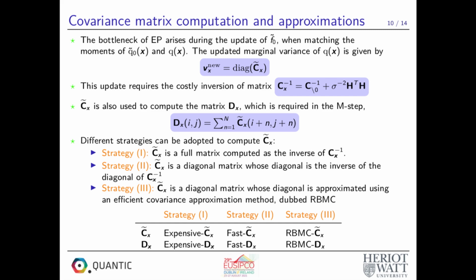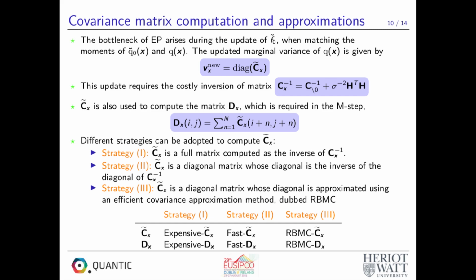Different strategies can be adopted to compute the covariance matrix Cx tilde. In the first strategy, Cx tilde is a full matrix computed as the direct inverse of Cx to the power of minus 1. In the second strategy, Cx tilde is a diagonal matrix whose diagonal is the inverse of the diagonal values of Cx to the power minus 1. In the third strategy, Cx tilde is a diagonal matrix whose diagonal is approximated using an efficient covariance approximation method dubbed Rao-Blackwell's Monte Carlo.